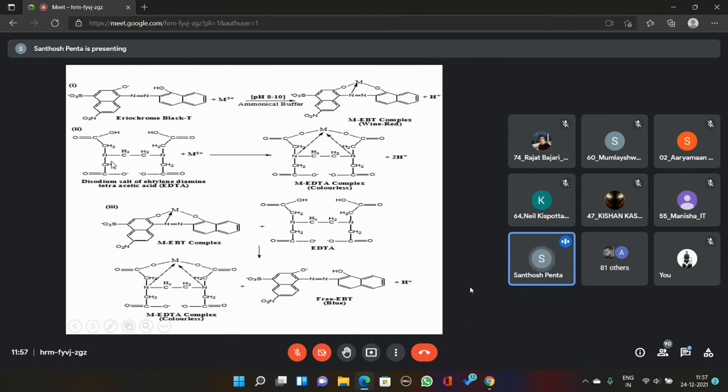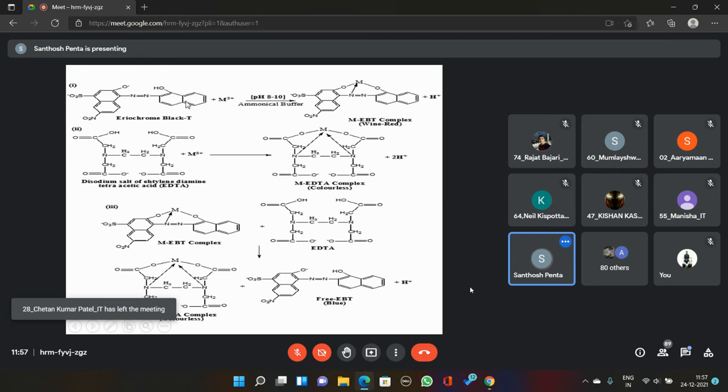Because here we are using EDTA as a ligand, this is also an example of complexometric titration. Why is it an example of complexometric titration? Because during the titration, colored complexes are generated. With the help of those colored complexes, we are able to determine the end point. What is the definition of complexometric titration? The titration which involves the formation of colored complexes. Yes, here also colored complexes are formed.